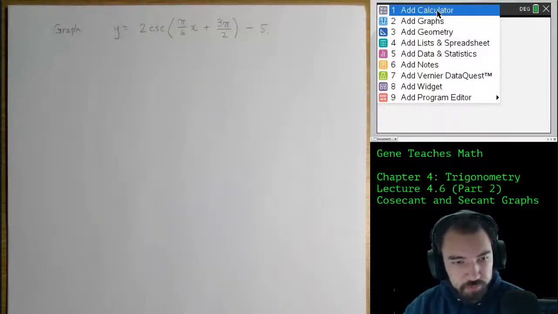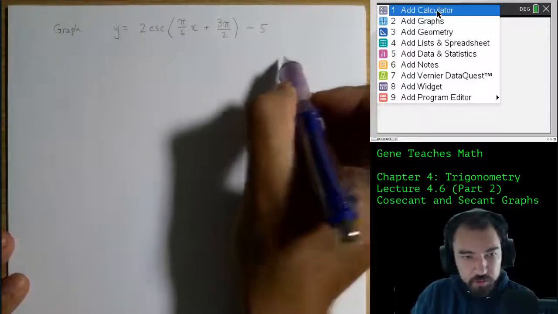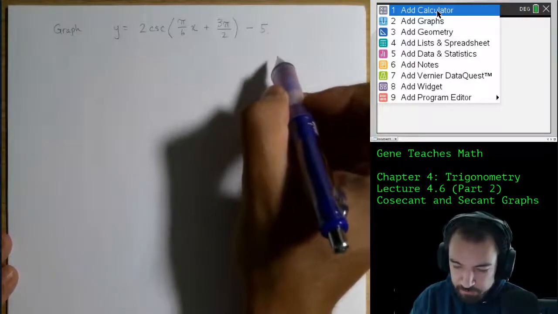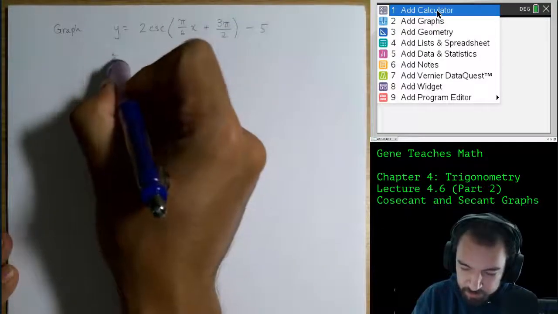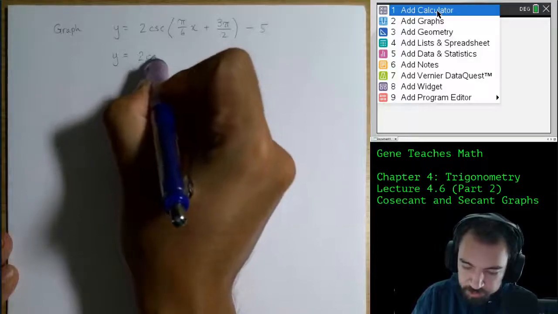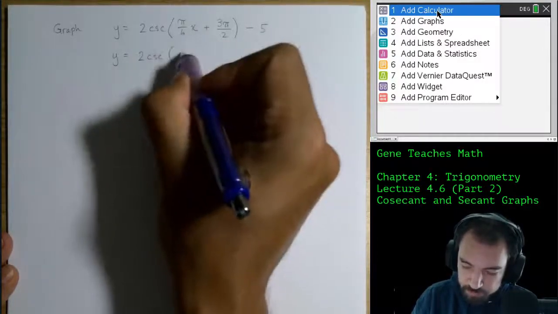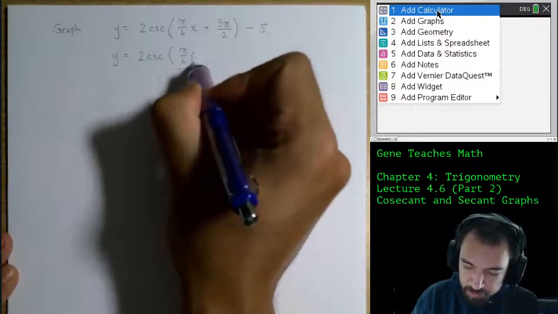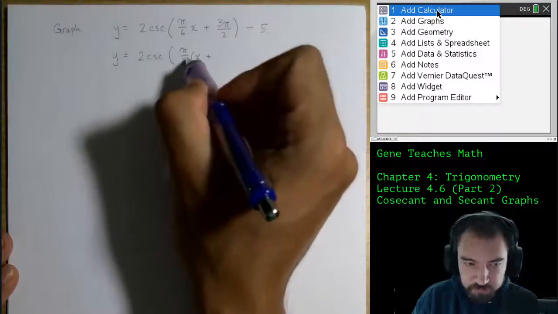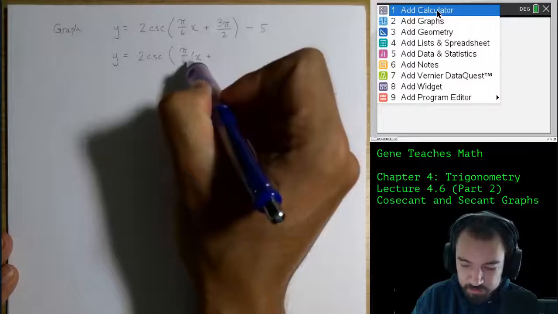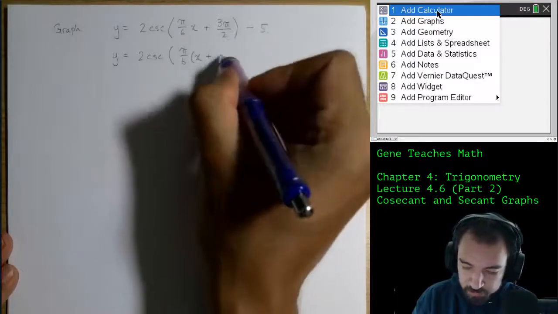So now that we have the basic shapes of the graphs, we can talk transformations. Immediately, we can get something like this and say, first things first, take the coefficient in front of x and factor it out. That way we can do dilations first. So this is going to be pi over 6 x. Then factoring means I have to take 3 pi over 2, divide by pi over 6, and that's going to get me times 6 over pi, which will get me 9,